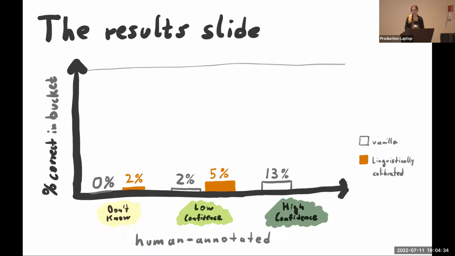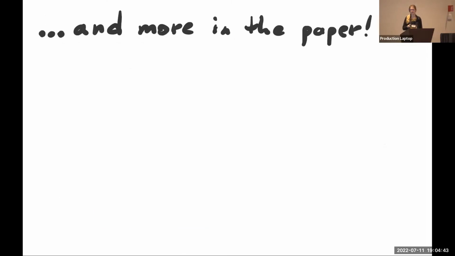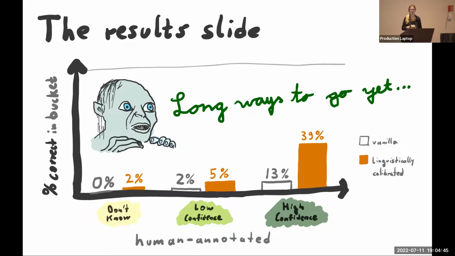And in high confidence, we increase from 13% to 39%, which is a big improvement, but clearly there's a long way to go yet to get to that 100% where we really should be in the high confidence cases. So if you're interested in this kind of stuff, there's a lot of work to be done. This is really, in a way, like a pilot study kind of thing where we chose the simplest tool that we could come up with for anything we were doing. So I'm sure there's a lot that could be done here if that's something you're interested in.